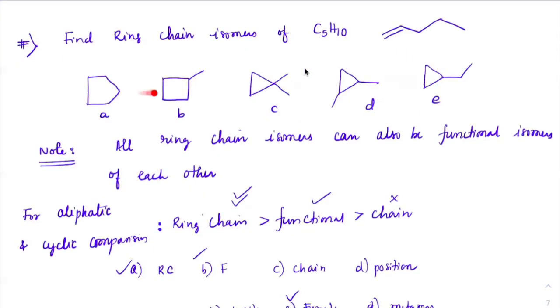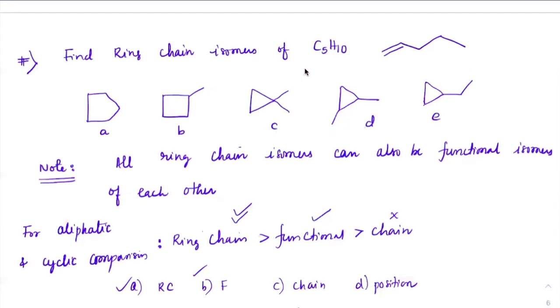I can say A and B are chain isomers as well as functional isomers. Same way B and C are chain isomers, functional isomers. Now when it comes to C and D, they are not chain isomers, they are not functional isomers, they are only positional isomers. D and E are chain isomers, only chain isomers, not functional isomers, because here only the skeleton is varying, so we can always judge them as chain isomers.